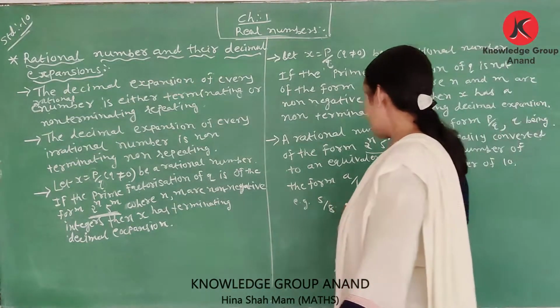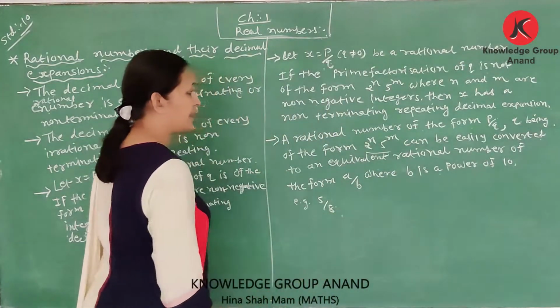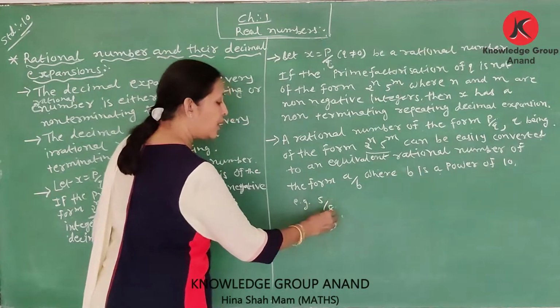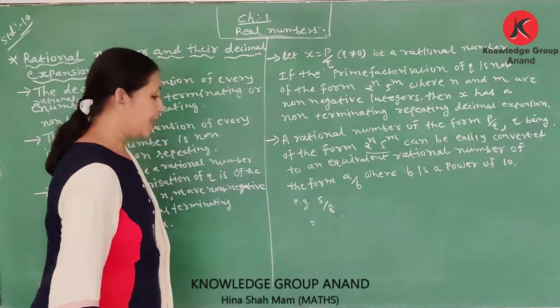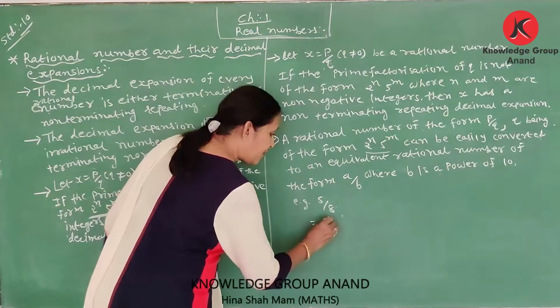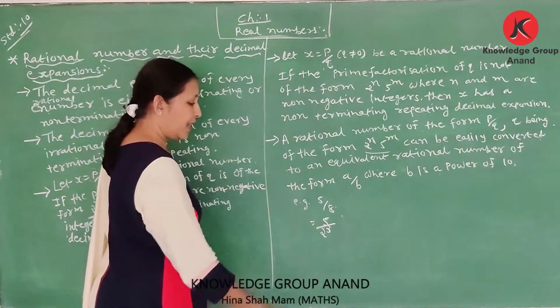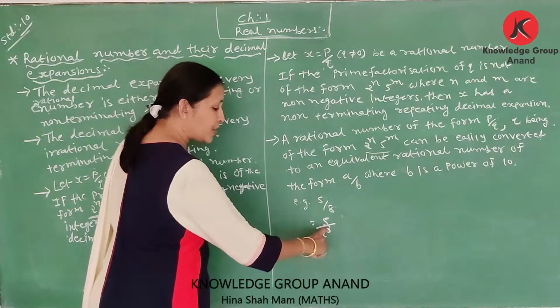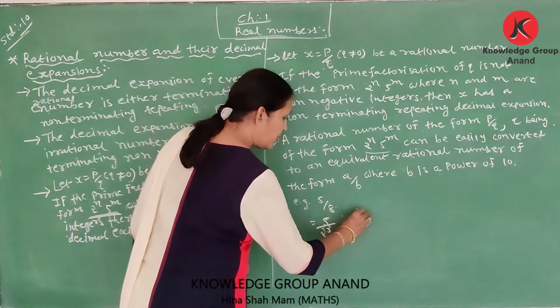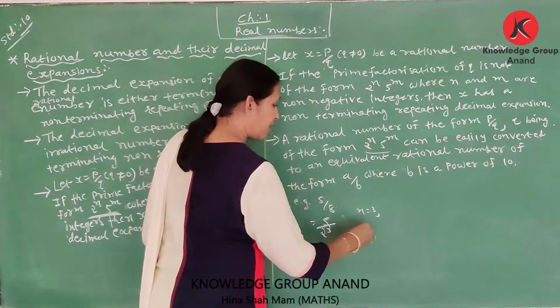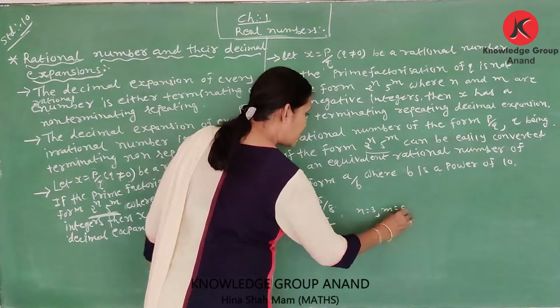Here, as an example, take 5 by 8, where p is equal to 5 and q is equal to 8. I write 5 upon 2 cubed. Here 2 raised to n is 2 cubed, and 5 raised to m is 5 raised to 0.